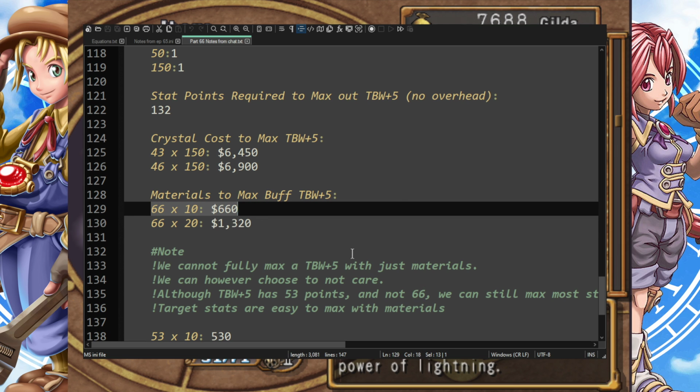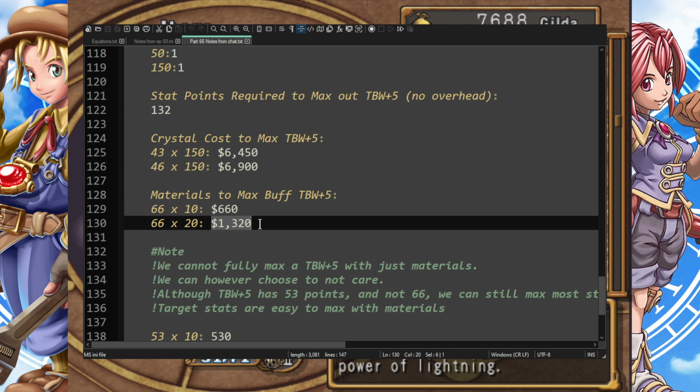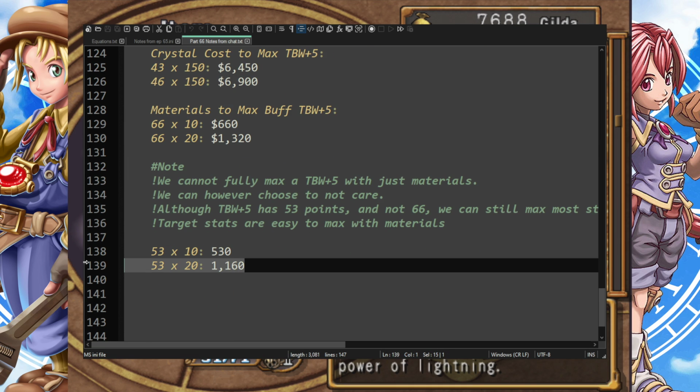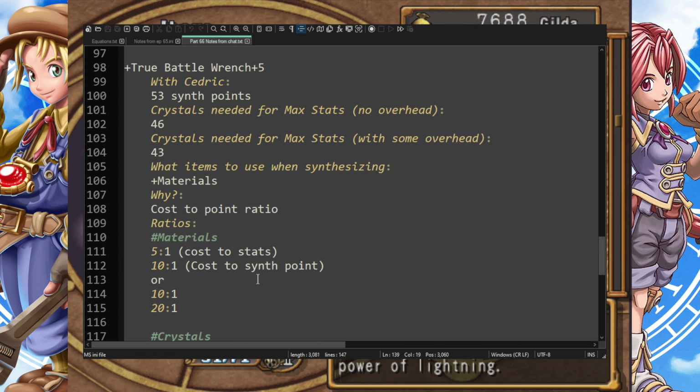66. Even if we went above and beyond and we got 66 points to play with, it's $660 to max out our weapon. Or if it was the $20, about 1,320. Even if we doubled this, that's only 2,400. Still more than like 60% cheaper than this garb. Look at that. Unbelievable. There you go. I did the math there for the 53.